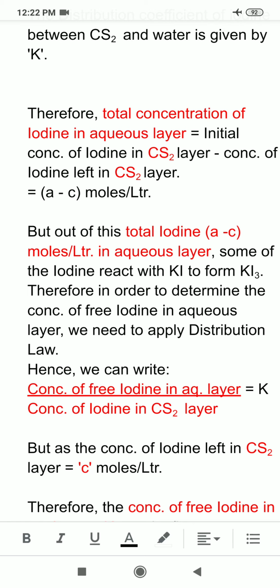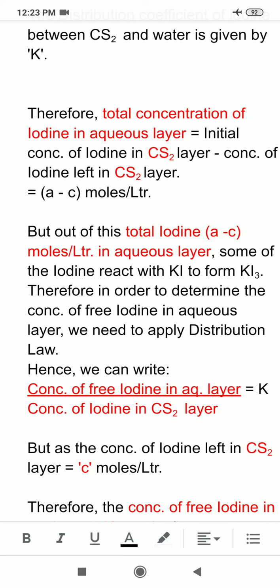Now how much free iodine is in the aqueous layer? For that we have to apply distribution law. So I can say that the concentration of free iodine in the aqueous layer upon the concentration of iodine in the CS2 layer will be equal to K. This is distribution law. What is distribution law? The ratio of the concentration of the solute in one phase to that in the other phase, aqueous upon organic phase, is equal to the equilibrium partition coefficient or distribution coefficient.